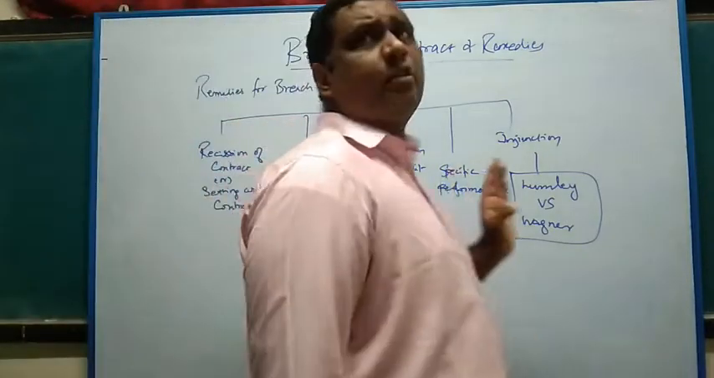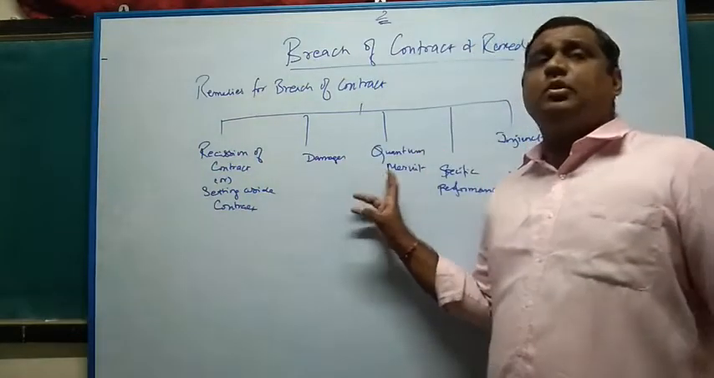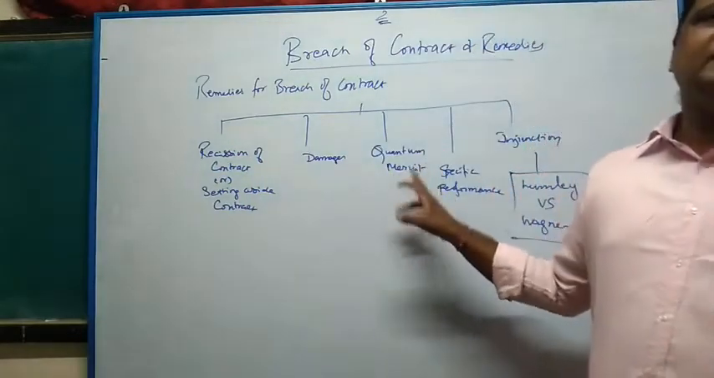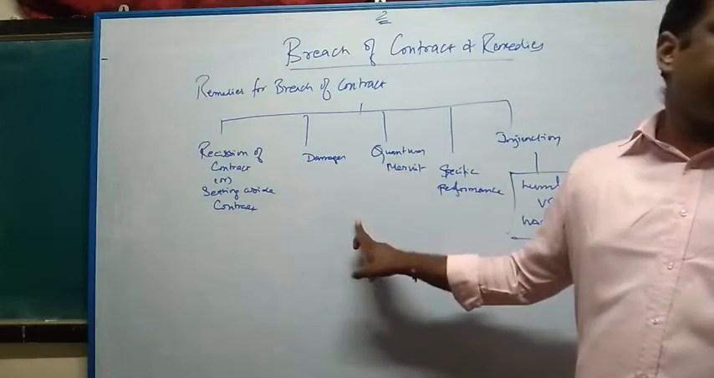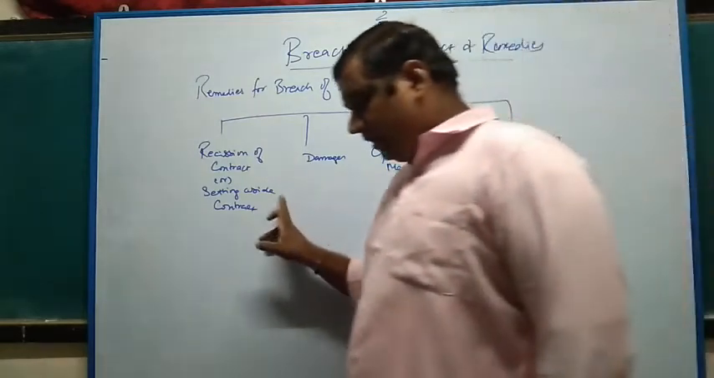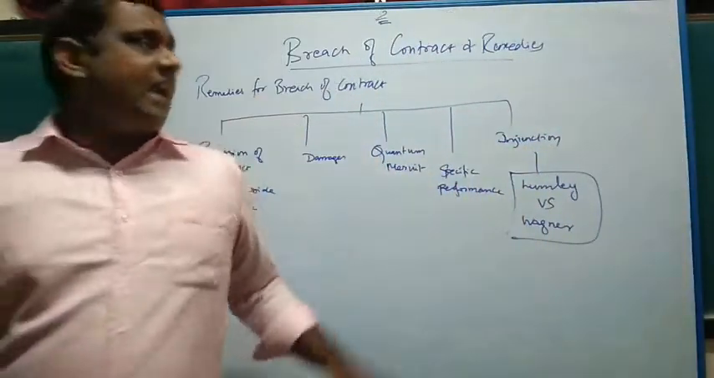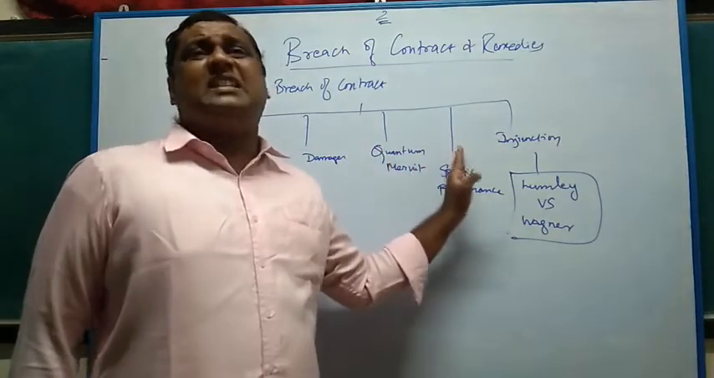Next is quantum meruit. What is meant by quantum meruit? Quantum meruit means as much as earned, or as much as work performed. Let us say, for example, A is the building contractor, B is the customer.